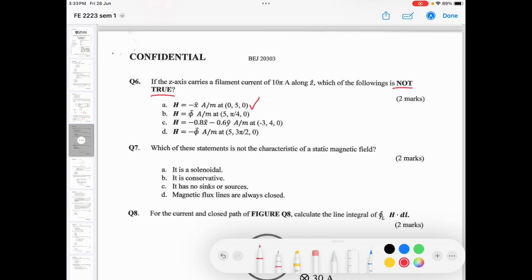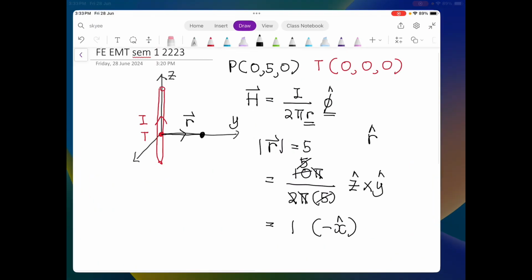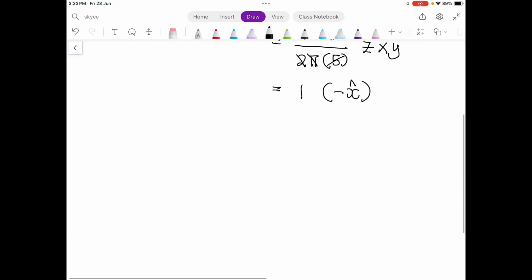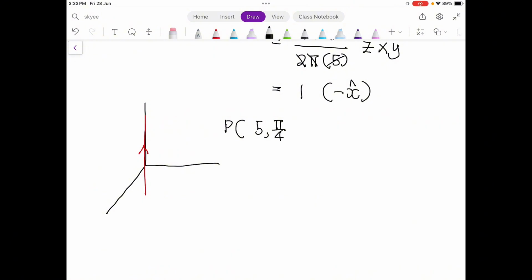It asks us to find H at 5, pi over 4, and 0. We'll draw this again very quickly. So the current is this one, and the observation point is 5, pi over 4, 0. Obviously this coordinate is not Cartesian. This coordinate is cylindrical. You would like to know what the angle is in degrees.